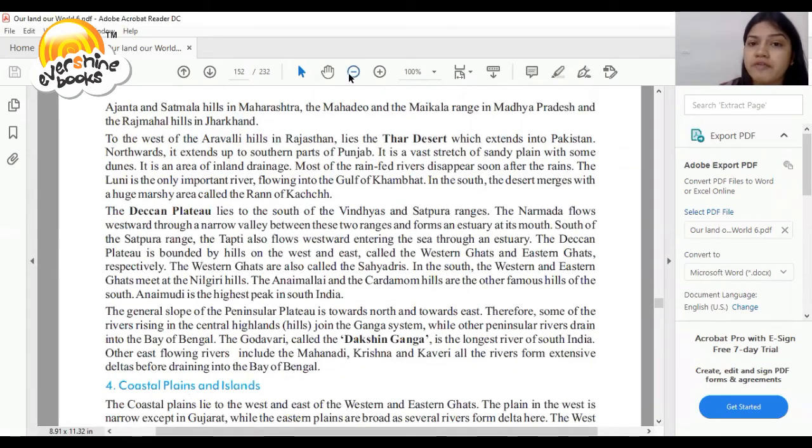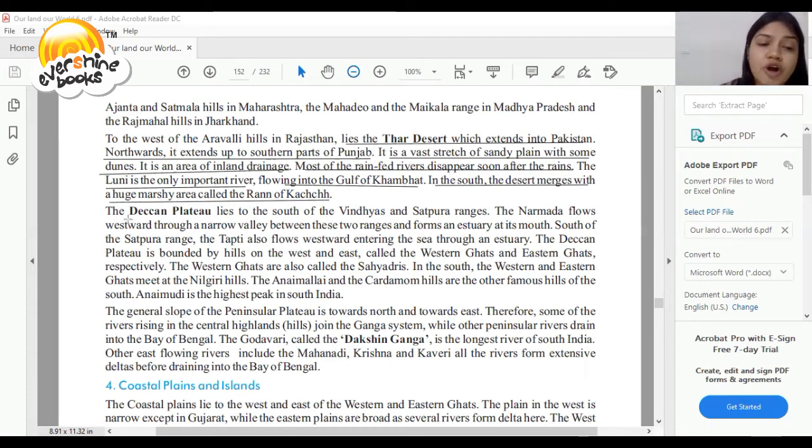To the west of Aravalli Hills in Rajasthan lies the Thar Desert, which extends into Pakistan. Northward, it extends up to the southern part of Punjab. So it is a vast stretch of sandy plains with some dunes. It is an area of inland drainage. Most of the rain-fed rivers disappear soon after the rain. The Luni is the only important river flowing into the Gulf of Kutch. In the south, the desert merges with a huge marsh called the Rann of Kutch.